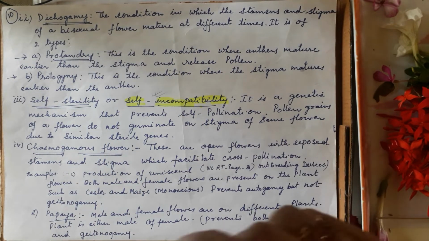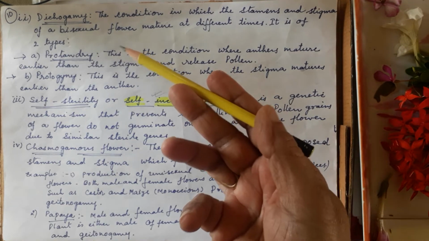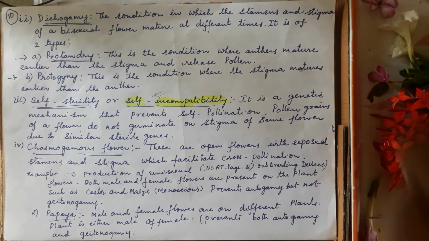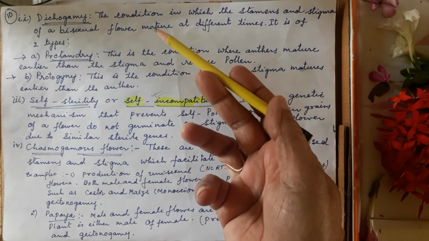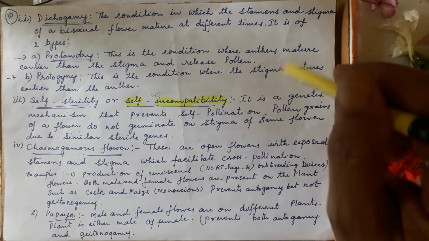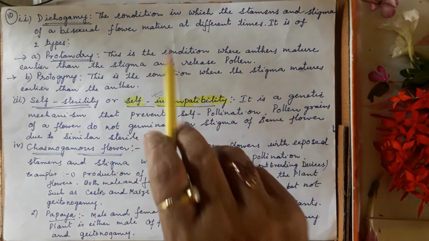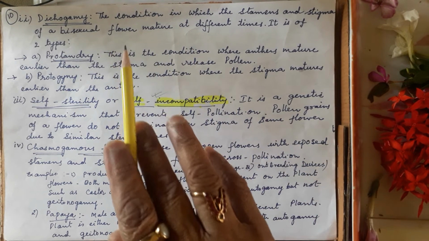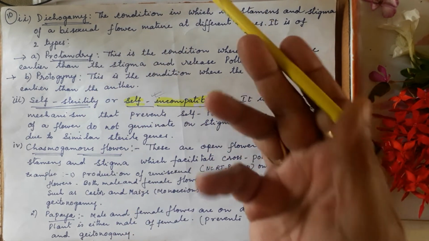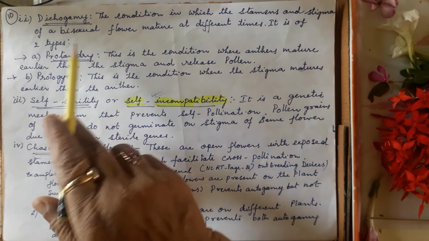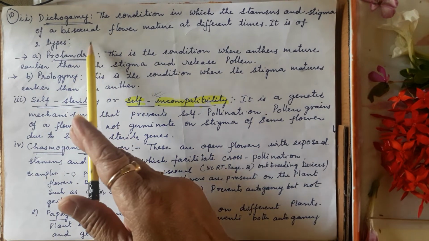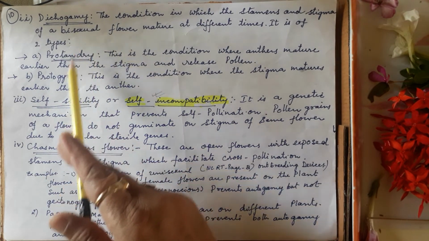Suppose one day the stigma is matured, and after 2-3 days or after some time, the pistil will mature. So first of all the anther will mature, and at that time the pistil will not be matured; the pistil will mature at some different time. That way, in dichogamy, 2 types are there.